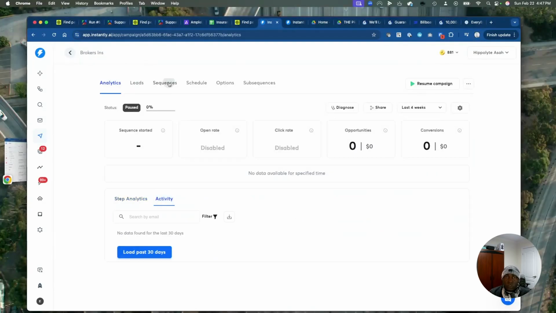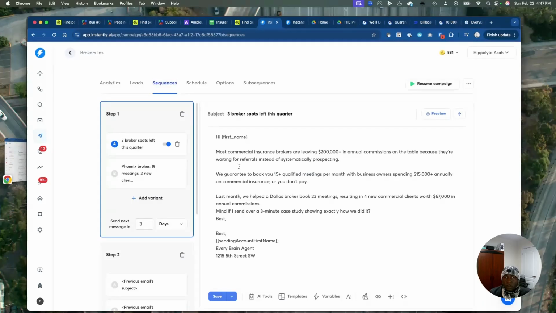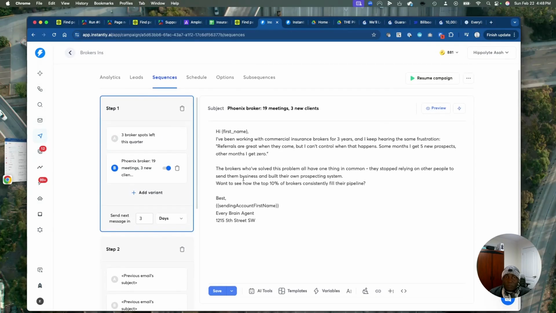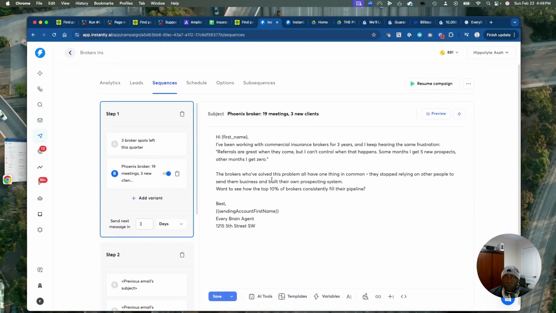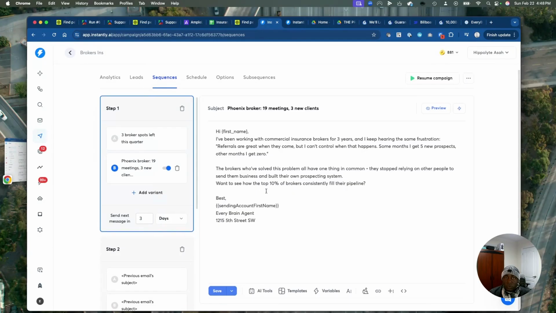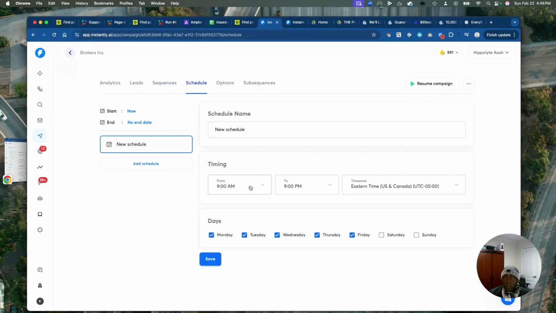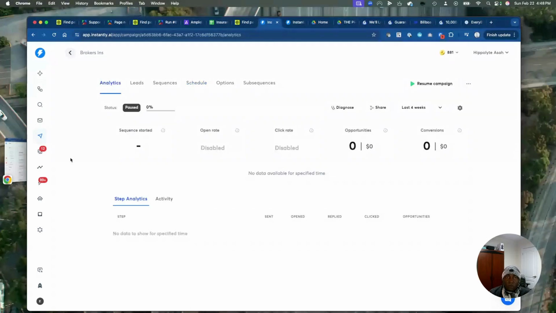Again, I'm going to show you the sequence of emails, like this one. It says most commercial insurance brokers are leaving 200,000 plus in annual commissions on the table because they are waiting for referrals instead of prospecting. So we send them emails, we do A/B testing, and we analyze the performance of the emails. If the emails are not performing well, we definitely change them. We schedule here from Monday to Friday in a specific timeline, and they set up options for when we can send the emails.